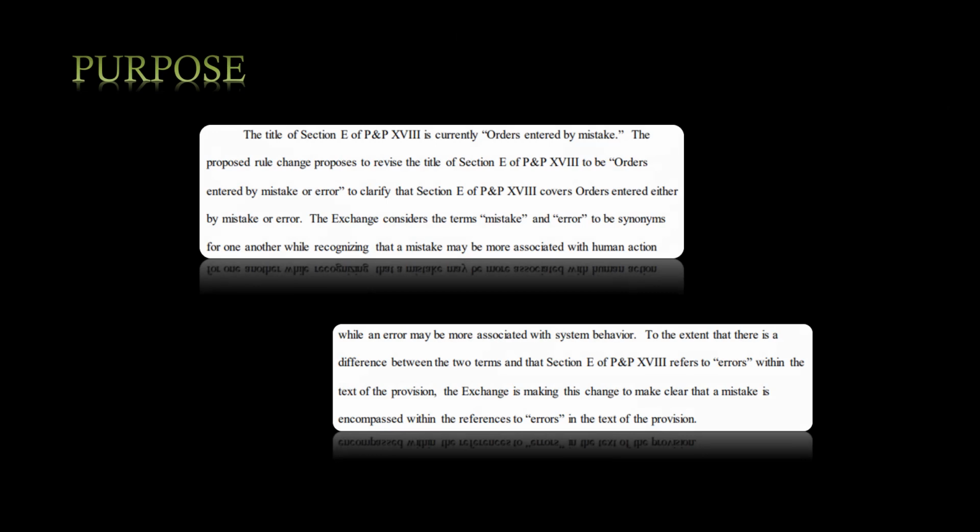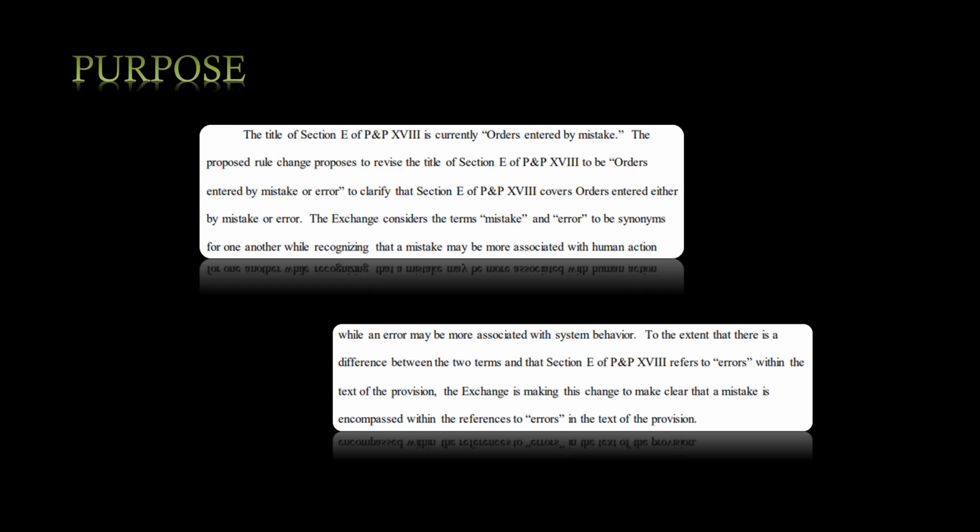So the title of Section E of the P&P Section 8 is currently "Orders Entered by Mistake." The proposed rule change proposes to revise the title of Section E of P&P Section 8 to be "Orders Entered by Mistake or Error," to clarify that the section covers orders entered either by mistake or error. The exchange considers the terms mistake and error to be synonyms for one another, while recognizing that a mistake may be associated with human action, while an error may be more associated with system behavior.